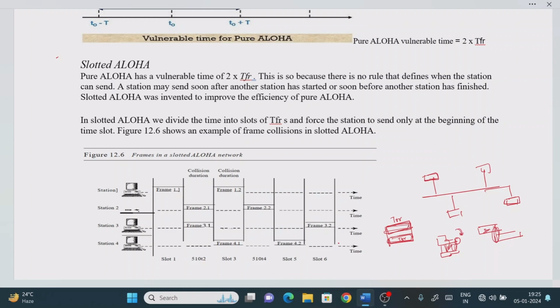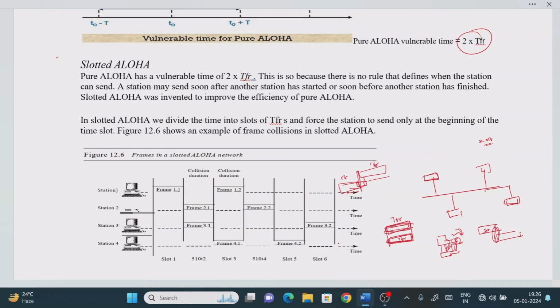If it is hitting exactly, collision occurs, okay, but even if it is touching at a fraction of the edge, we get the accident. That's why we have the vulnerable time as 2 into TFR. And if the gap is greater than 2 into TFR, no collision will occur. If it is one TFR and another TFR, these are different time periods, so no collision will occur, right? But even if the edges touch, that is what we call a collision, right?